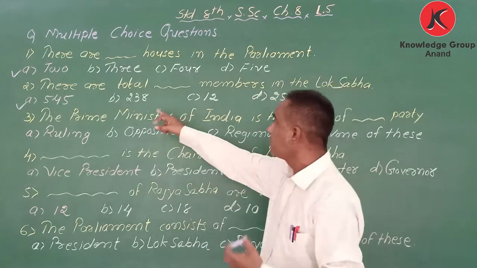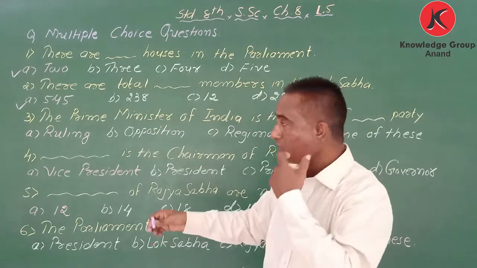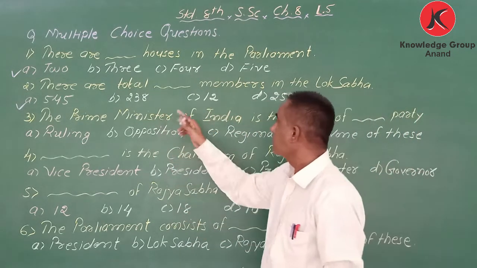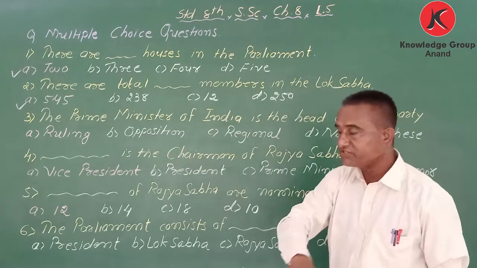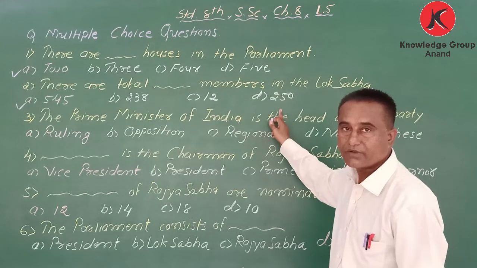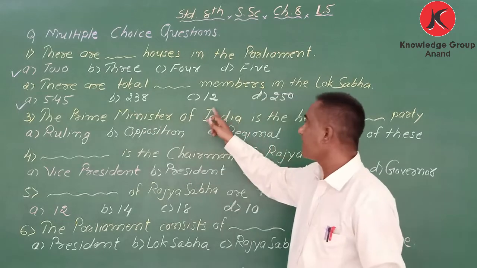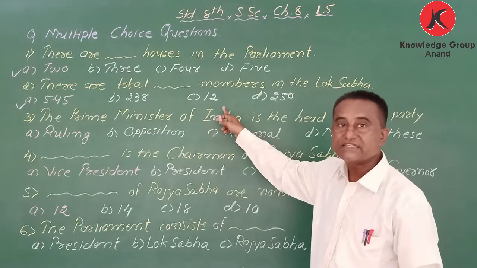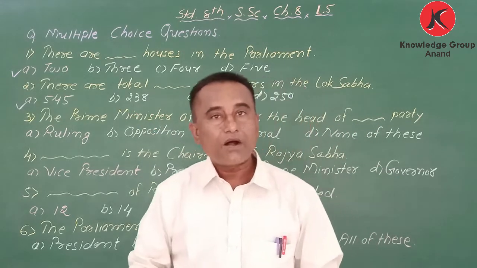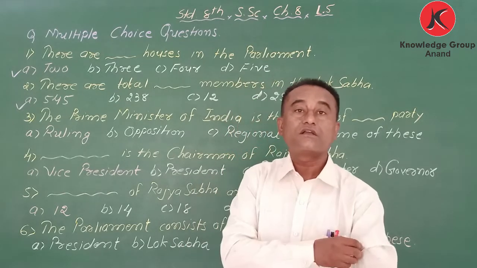Other options I have given are 238, 12 and 250. My dear students, do you know why I have written 238, 12 and 250? In the Rajya Sabha, 250 members are there. This 250 becomes 238 plus 12. Normally 12 members are nominated by the president, and we have an election of 238 members for the Rajya Sabha.